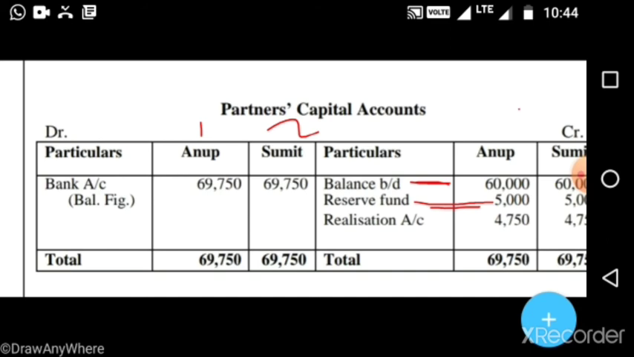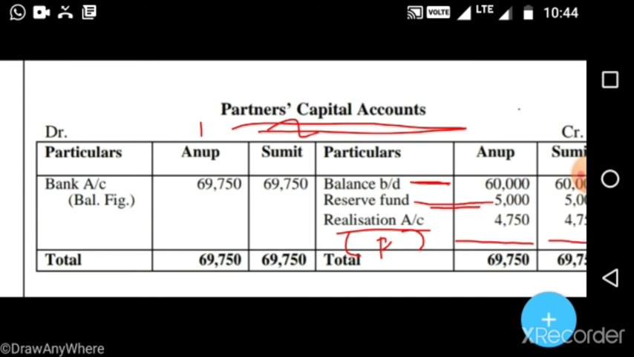Next is the profit on realization. How much is the profit? 4,750. In the realization account we write it on the debit side. In the partner's capital account we will write this realization profit on the credit side. We have to record it oppositely. So how much profit for Anup? 4,750, and for Sumit the same 4,750.